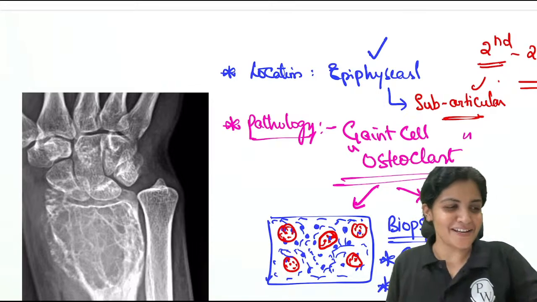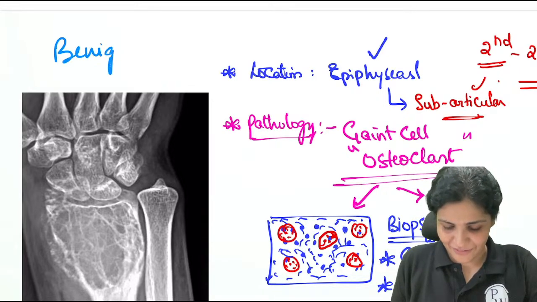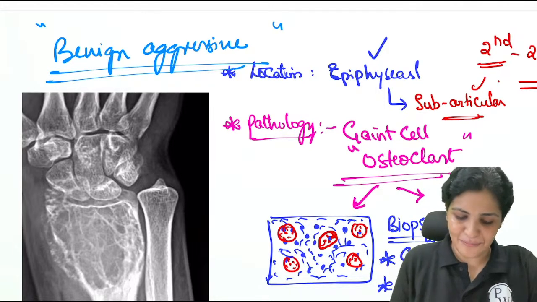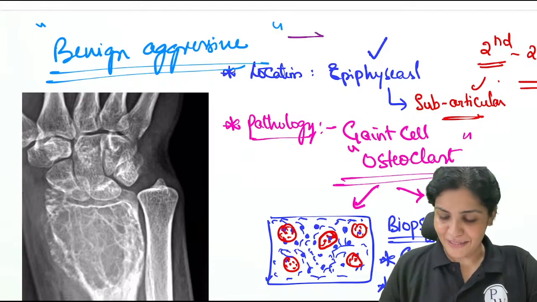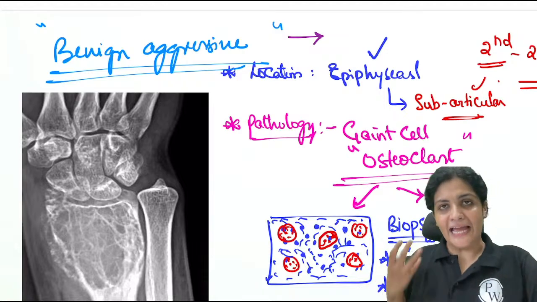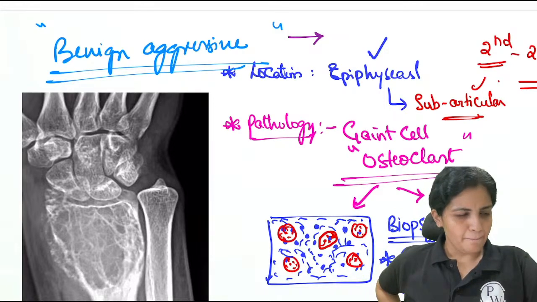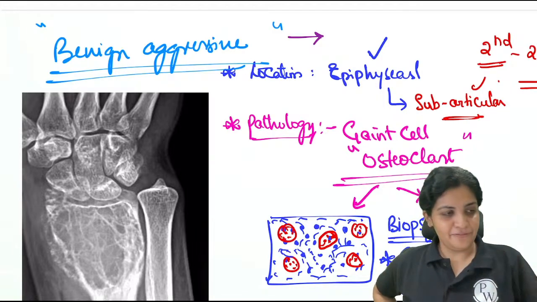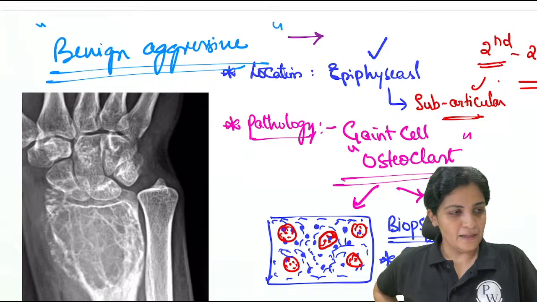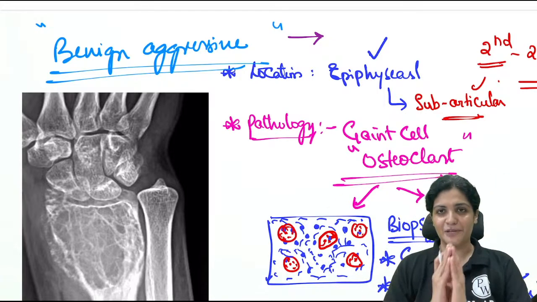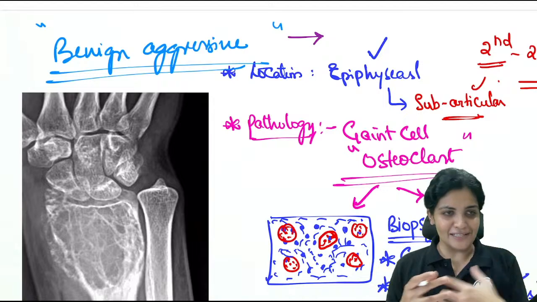Very good, the answer has come up. It is benign aggressive. Very good. So this is not benign, this is not malignant, but this is benign aggressive. Can you explain why this is benign aggressive? Yes, Shri, good. It is locally aggressive. What do you mean by that aggressive component? What do you mean by aggressive? Why are you not putting it in the benign? Why are you not putting it in the malignant? But you have given a special term coined as benign aggressive. What do you mean by this aggressive nature?